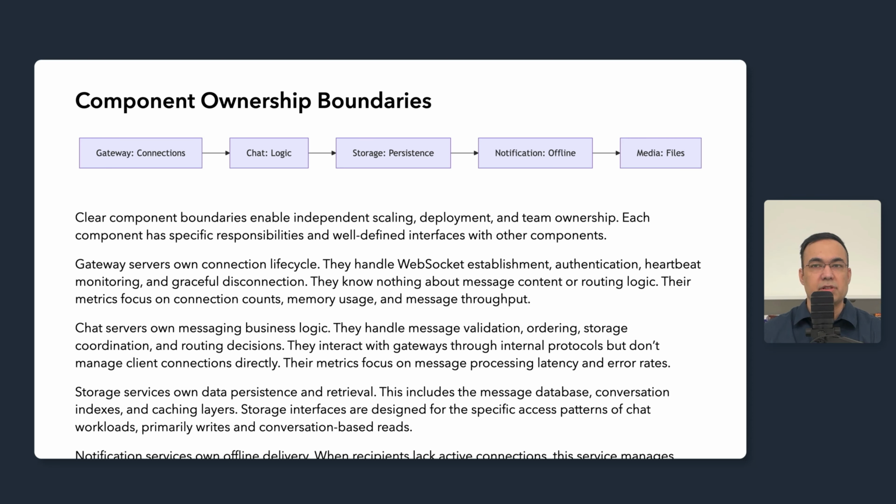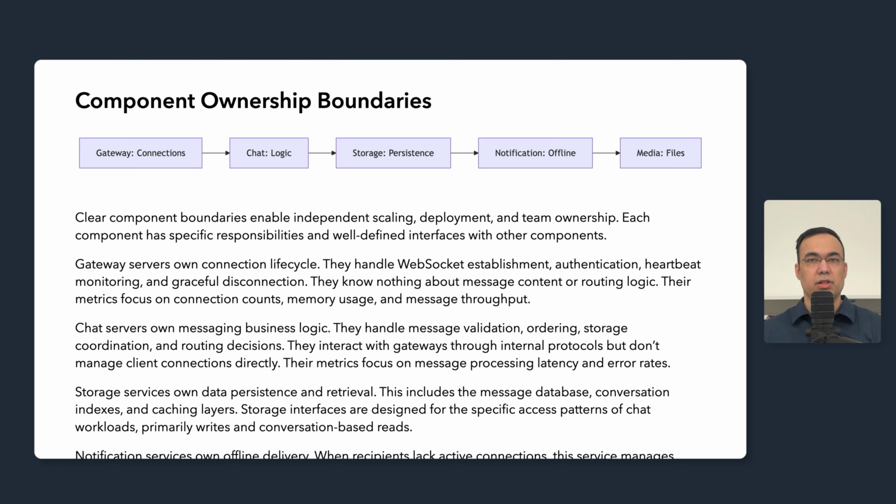Chat servers own the messaging business logic. They handle the message validation, ordering, storage coordination, and routing decisions. They interact with gateways through internal protocols but do not manage client connections directly. Their metrics focus on message processing latency and error rates. The team here cares about the correctness and processing efficiency.